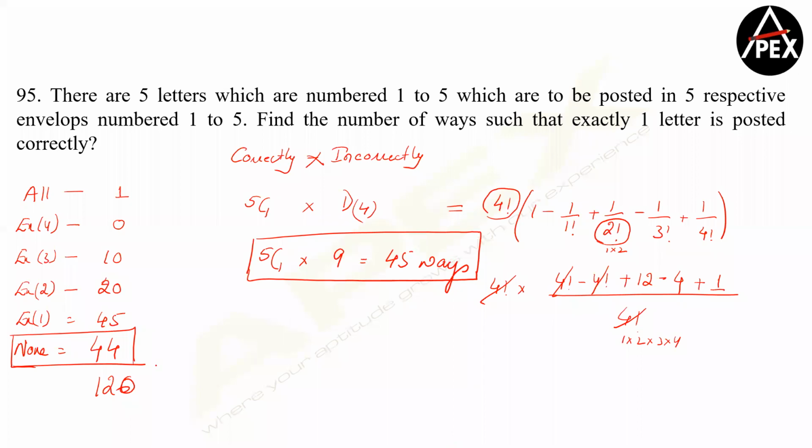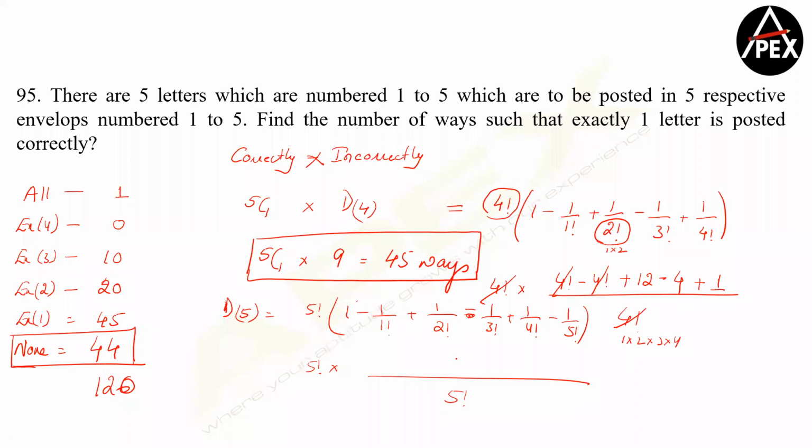Clear? Now let's use the formula and conclude whether the answer is 44 or not. If none of them is posted correctly, I'm using derangement of 5 objects. That is 5 factorial into 1 minus 1 by 1 factorial plus 1 by 2 factorial minus 1 by 3 factorial plus 1 by 4 factorial and minus 1 by 5 factorial. Again I take a 5 factorial, these two get cancelled.